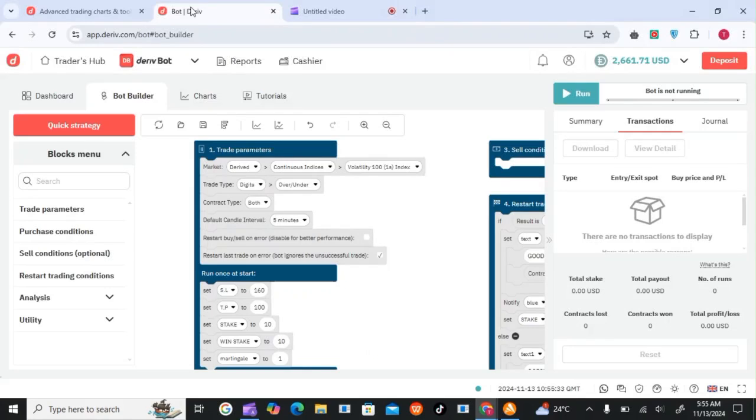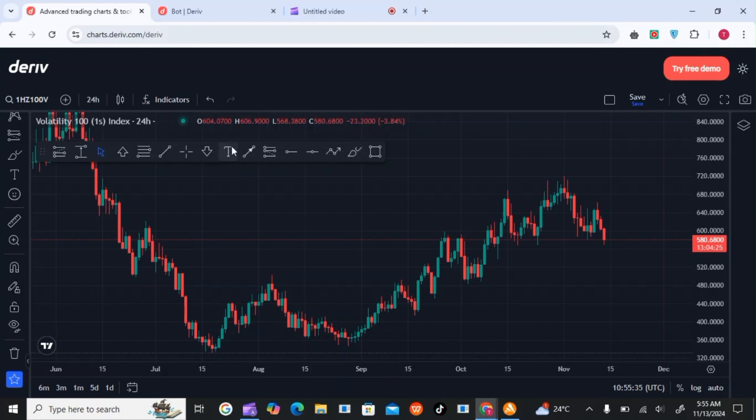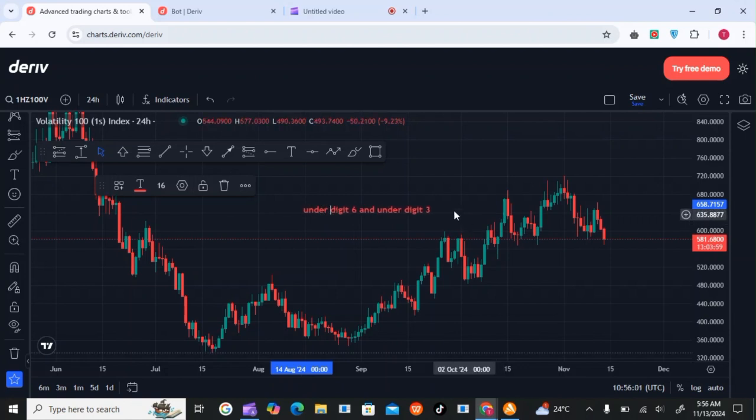Today is another amazing video where we will be discussing the digit over 6. We will discuss how to get entries for over digit 6 and under digit 3. Sorry, under digit 6 and over digit 3. So I hope we are together. This is the Volatility 101 index at 24 hours.